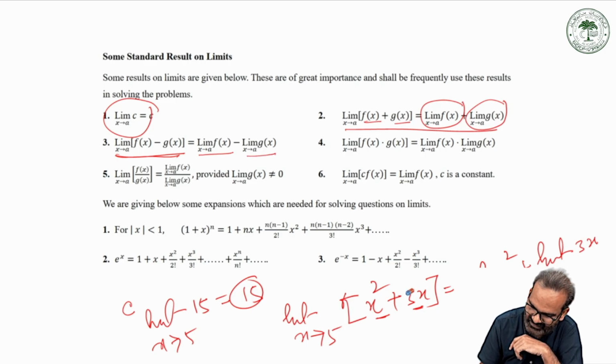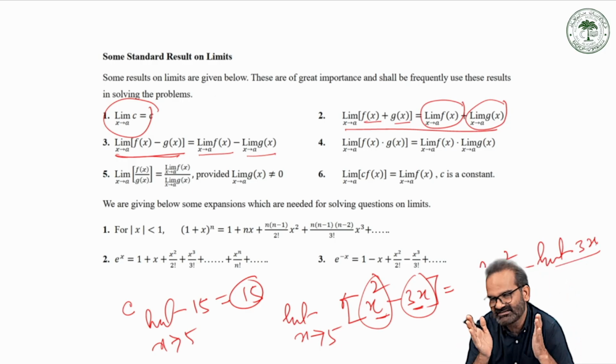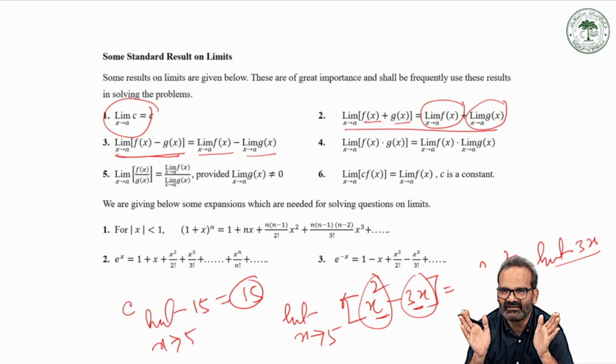In a similar way, using the minus sign: limit x tends to 5 of x square minus 3x. This is function 1, this is function 2. So this is equal to limit x tends to 5 of x square minus limit x tends to 5 of 3x. Addition and subtraction work on similar principles.